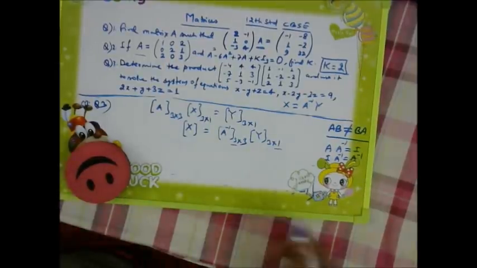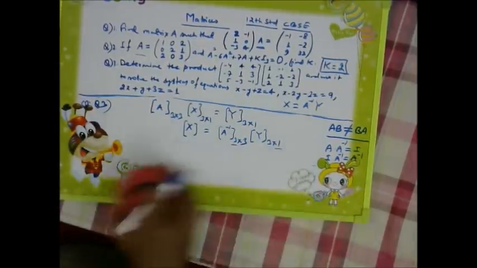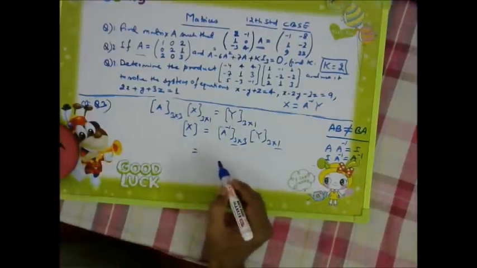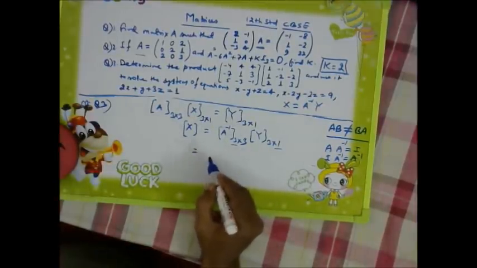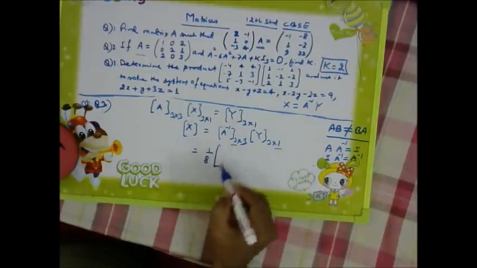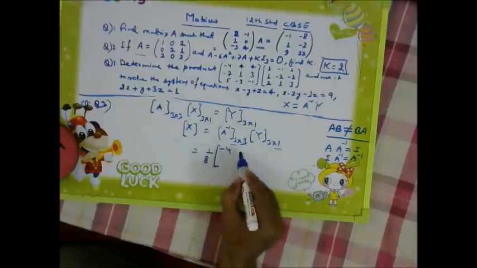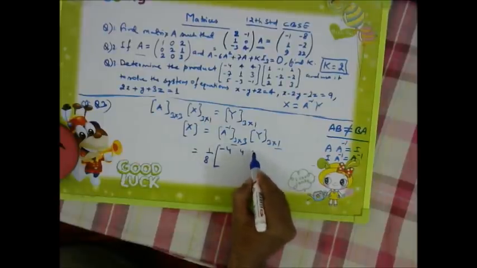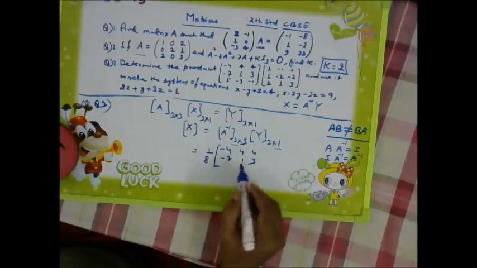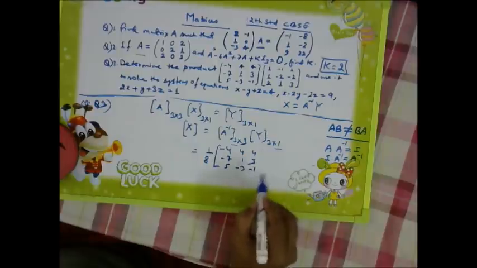We got A inverse as 1 by 8, minus 4, 4, 4, minus 7, 1, 3, 5, minus 3, minus 1.